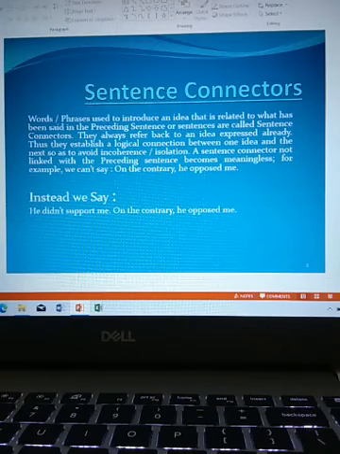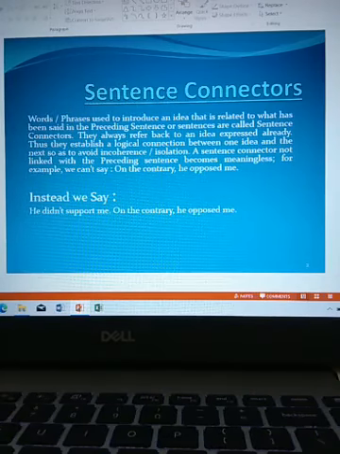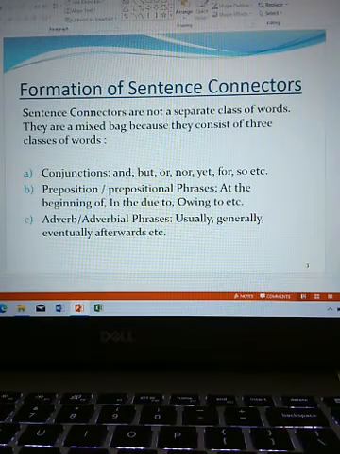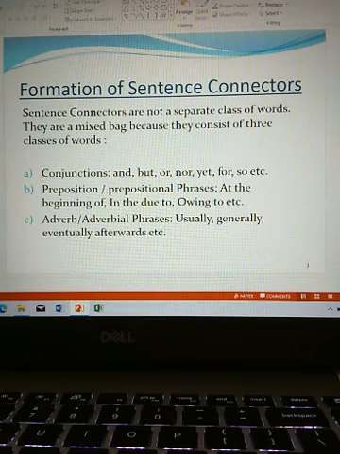For example, we can't say, "On the contrary, he opposed me." Instead, we say, "He didn't support me. On the contrary, he opposed me."